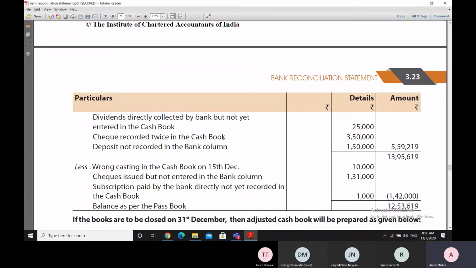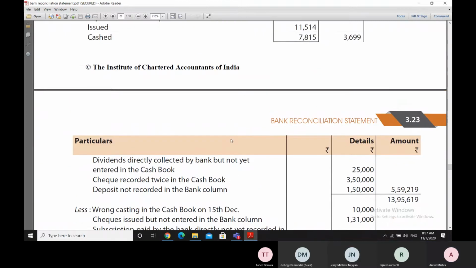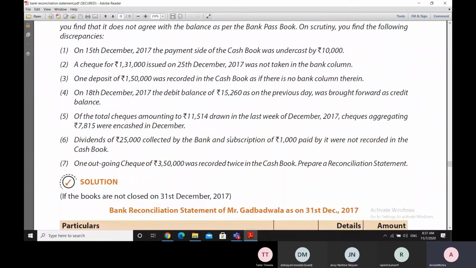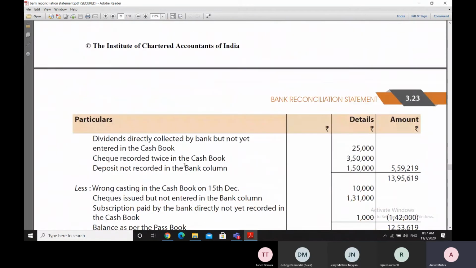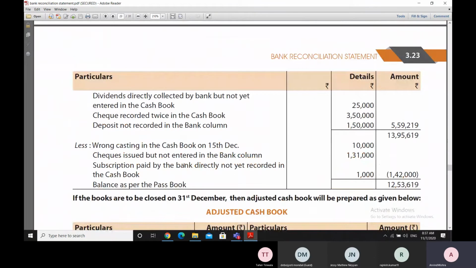Now the next item is a check which is recorded twice in the cash book. So let us see the 3,50,000 check. Was it issued, or when was it issued? Here it is an outgoing check of 3,50,000, not an incoming check. So this was recorded twice in the cash book.